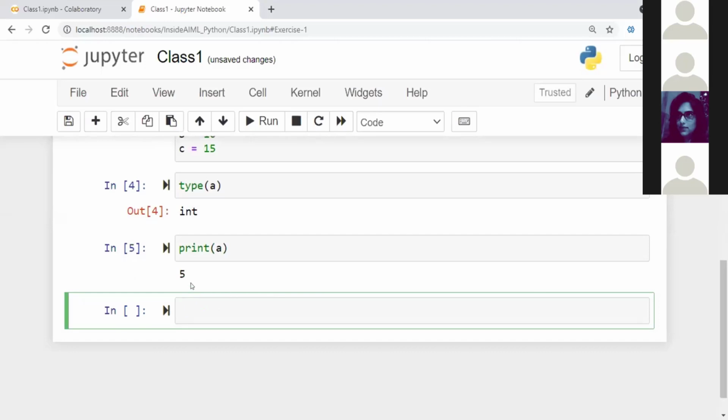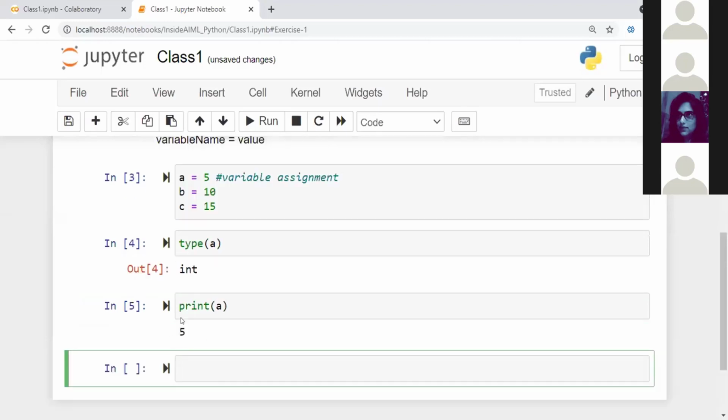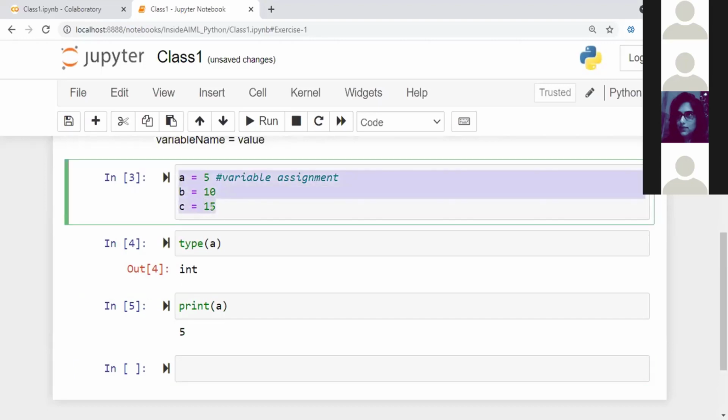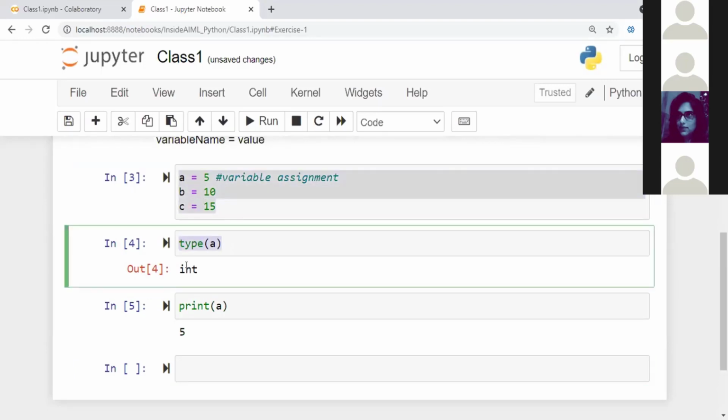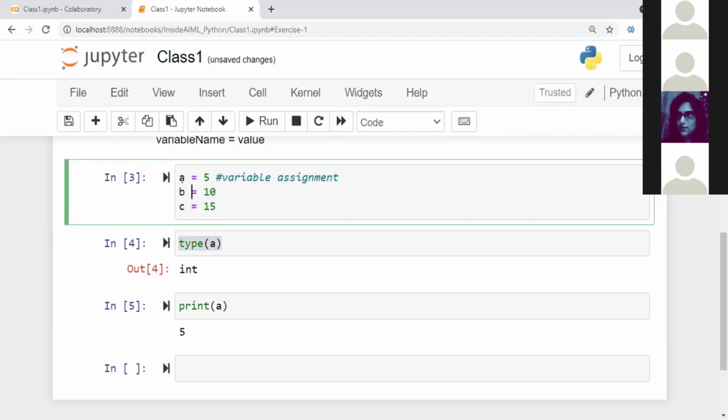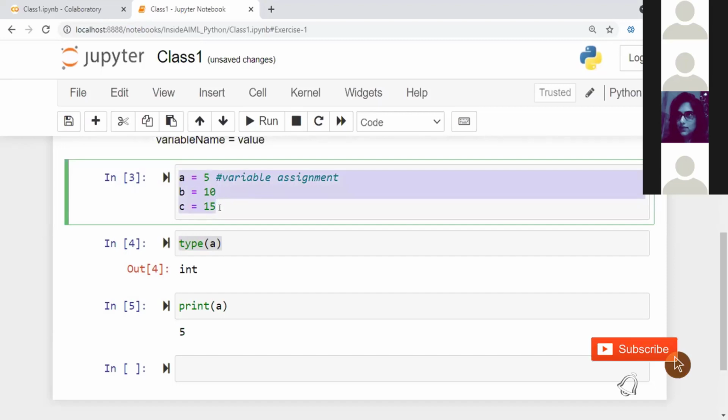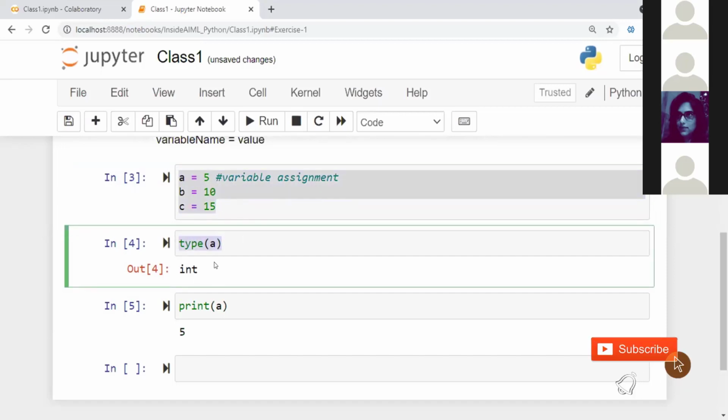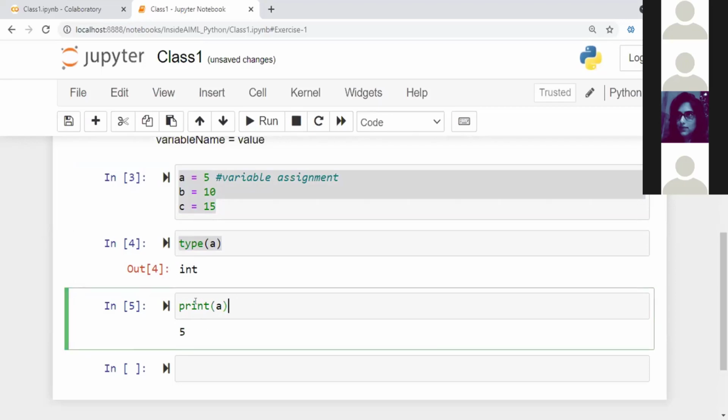This is called interactive mode. I executed this and then I executed this immediately. Here there is no output to display at all, because I have only assigned the variable, I didn't give any statement to print. Whereas type of A is giving me a result saying that the type of A is integer. Then when I say print of A, it is printing the value 5 and giving me the result.